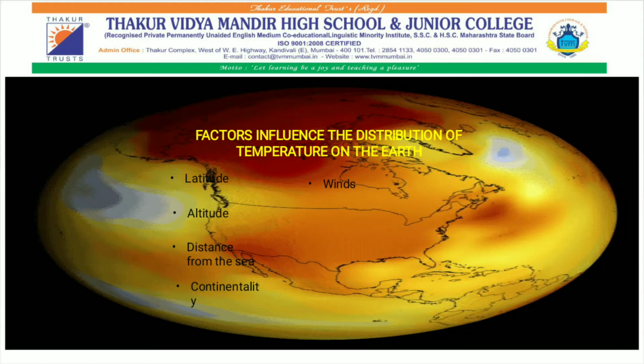Other factors which influence the distribution of temperature are winds, cloud cover, vegetation cover, urbanization, and industrialization. As the wind blows faster, the temperature becomes cooler. The same with cloud cover. As more clouds are there in the sky, the temperature becomes cooler.